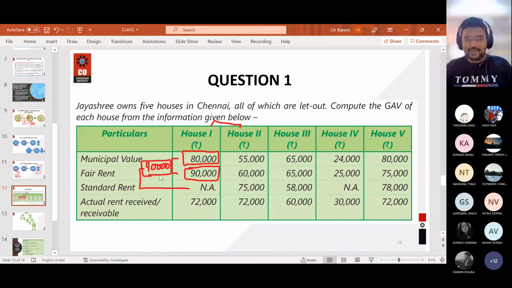Then with this expected rent, I will be comparing ARR. So ER or AR, actual rent receivable, ARR, whichever is higher. So 90,000 and 72,000. What amount is higher? 90,000. So 90,000 is gross annual value.